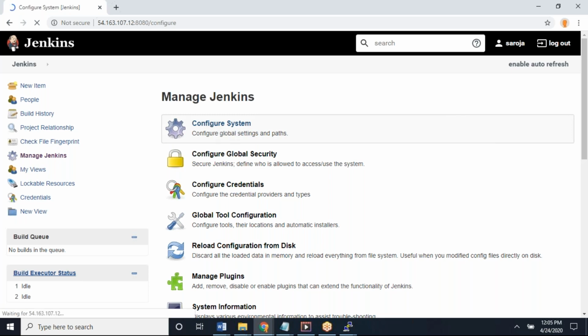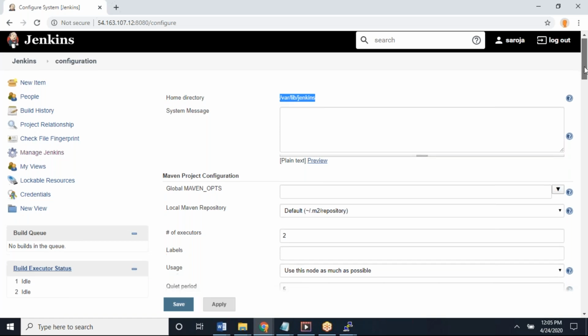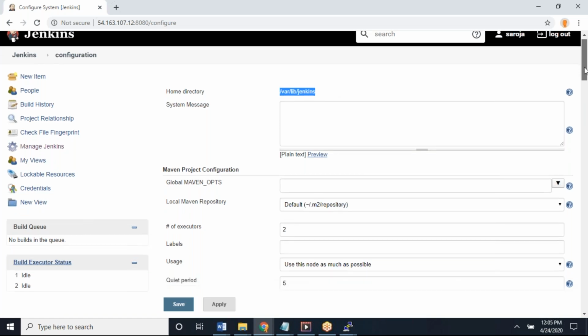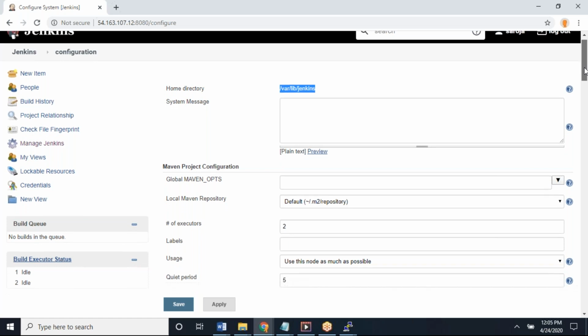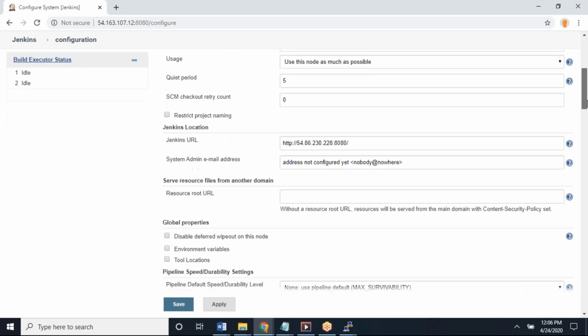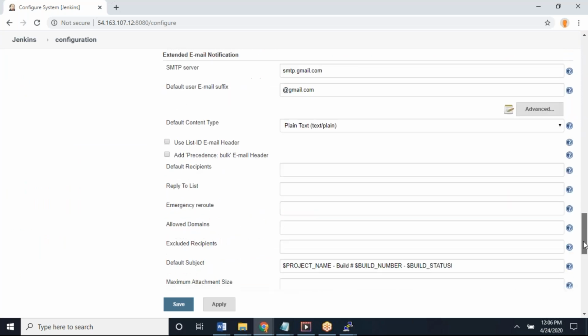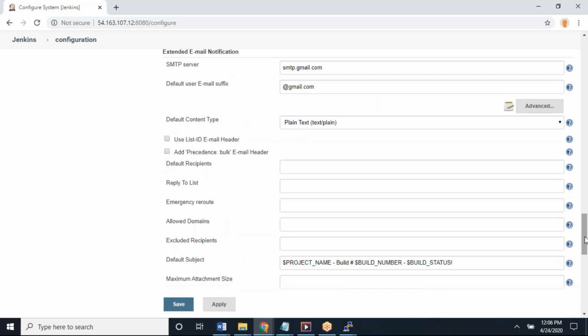I told you from where it is picking up. You have the extended mail settings, and from there it is picking up. I just gave variables there. I did not configure or define them. Come down, and somewhere you can see the mail settings. See, default subject: project name, $PROJECT_NAME. Again, it is a variable, a predefined variable. I need not define it.